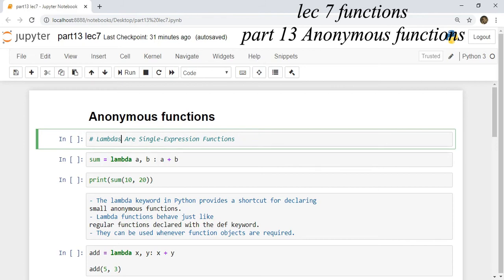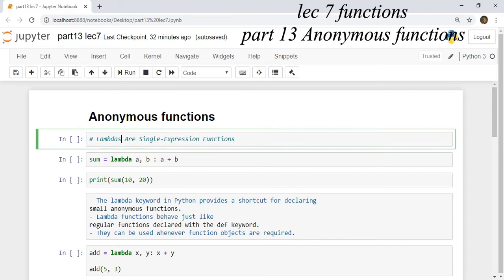For example, in this case, you are creating a sum object which is a function because it is created using the lambda keyword. Followed by the lambda keyword, you have variables colon expression. When you call this sum function, you have to pass two arguments which will be accepted as parameters a and b.